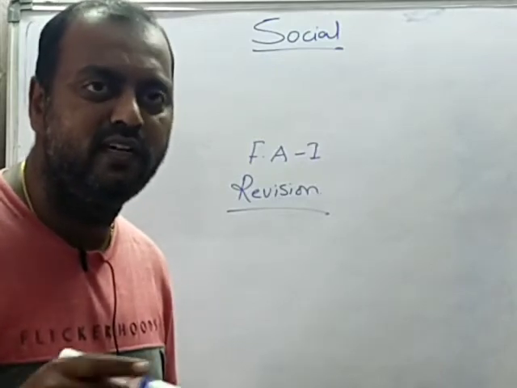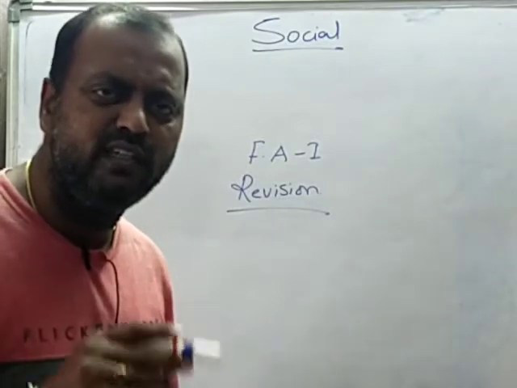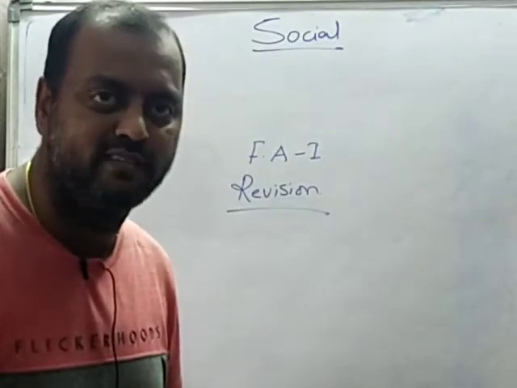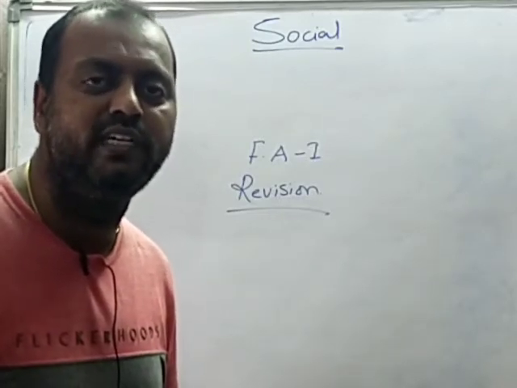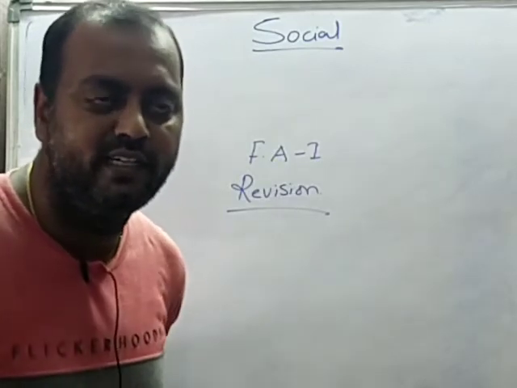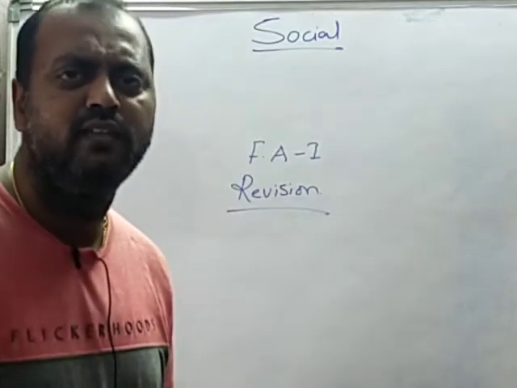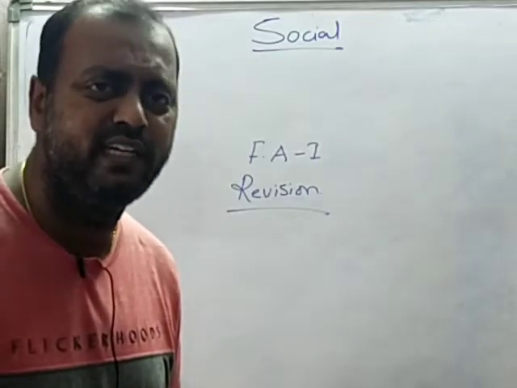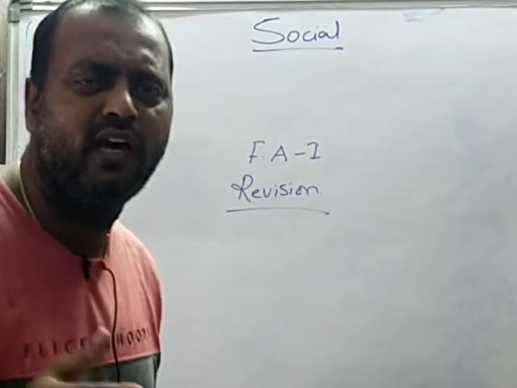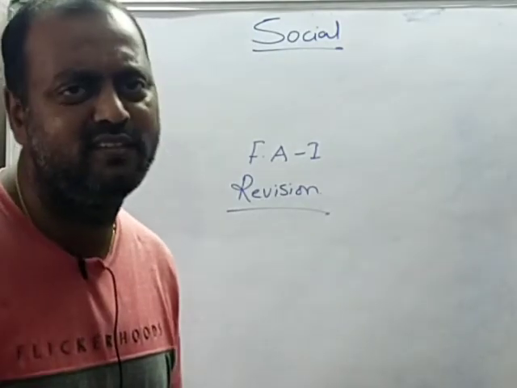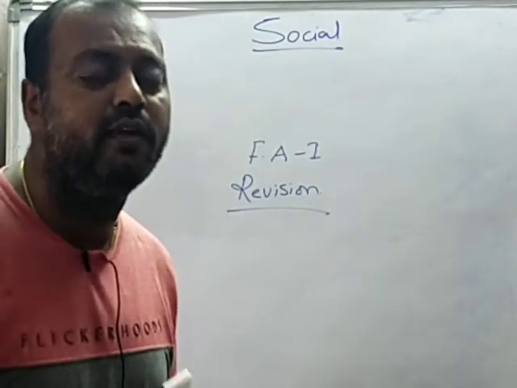And the horizontal lines we call latitudes and the vertical lines we call longitudes. Longitudes are also called meridians. The 0 degrees longitude or 0 degrees meridian, we call it the international standard time, or otherwise we also call it Greenwich Mean Time, GMT. And the 0 degrees horizontal line we call latitude. Okay, 0 degrees latitude is called the equator. And apart from that, 23.5 north, 23.5 south, 66.5 north and 66.5 south, 90 degrees north and 90 degrees south. These are the important lines we have seen.